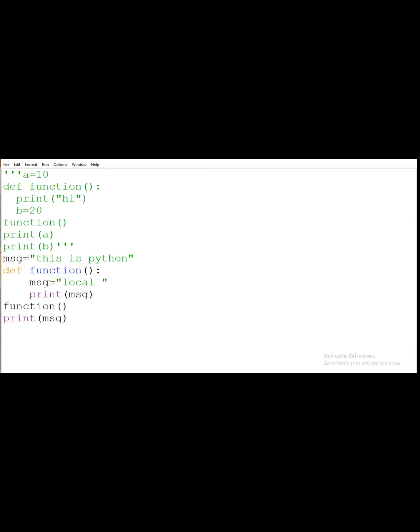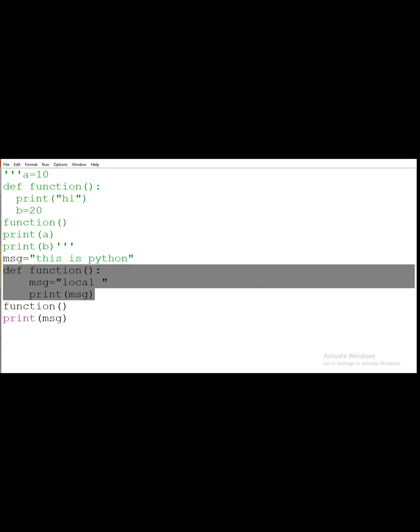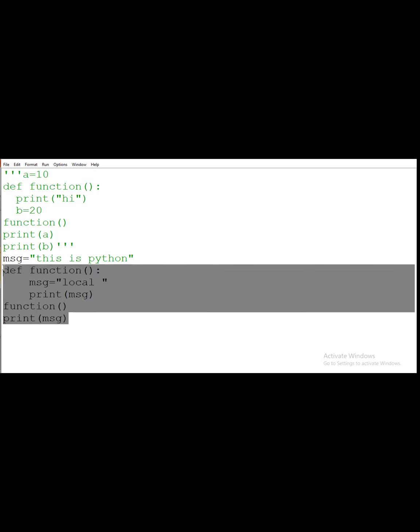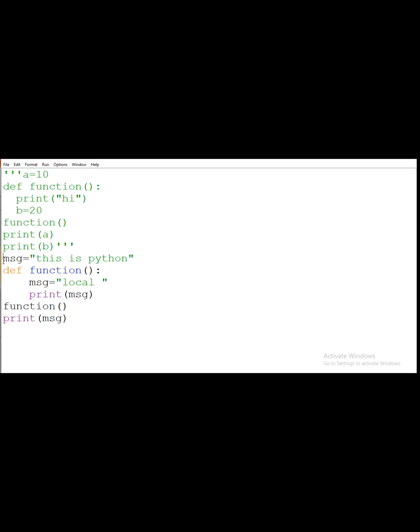Suppose we are taking the same name here but with different messages. So firstly it will display the message inside the function, and after that it will access the one outside the block. This message will be accessed within both blocks.